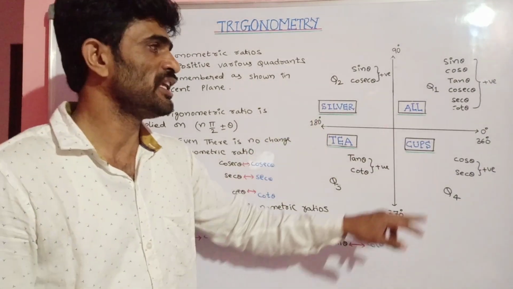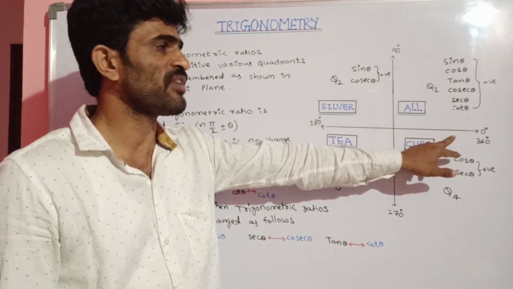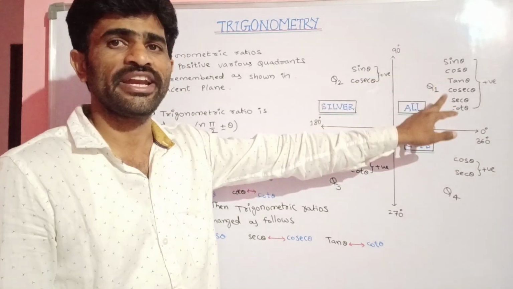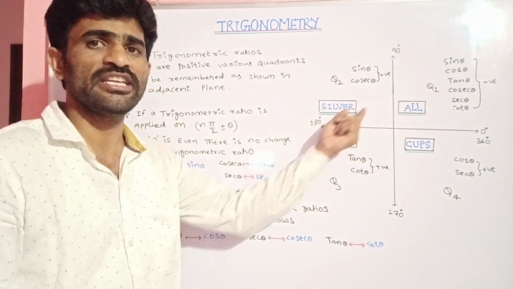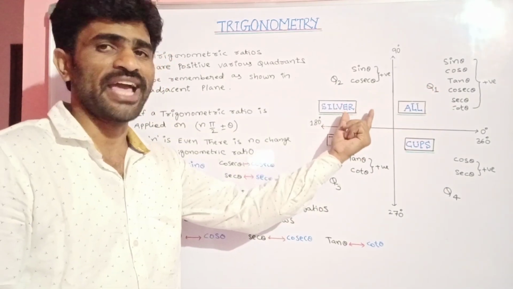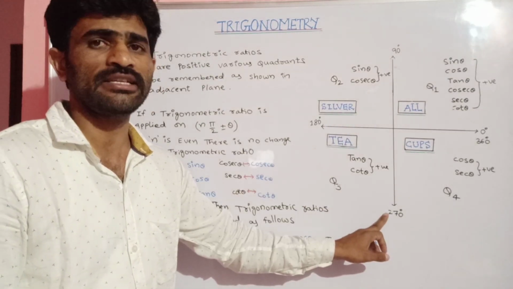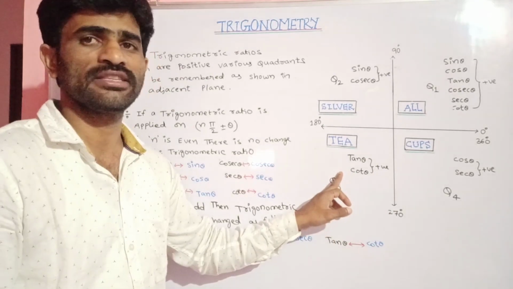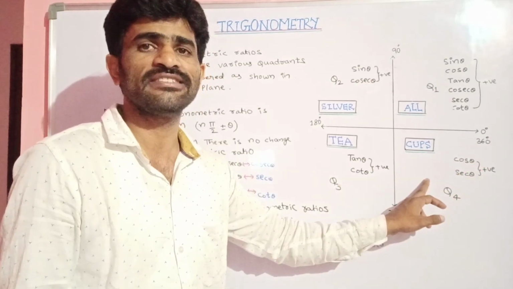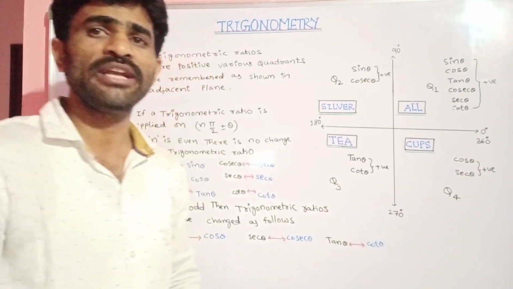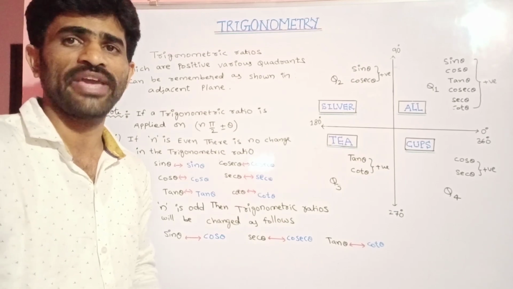And one more thing we need to remember, the angle. Whenever the angle is from 0 degrees to 90 degrees, that angle exists in quadrant 1. Whenever the angle is from 90 degrees to 180 degrees, that angle exists in quadrant 2. If the angle is from 180 degrees to 270 degrees, it exists in quadrant 3. Similarly, if the angle is 270 degrees to 360 degrees, it exists in quadrant 4. So depending on the angle, we can know in which quadrant that angle is present and which ratio we have to take.